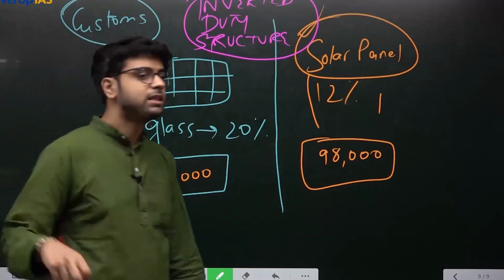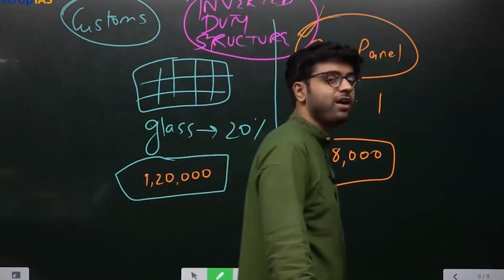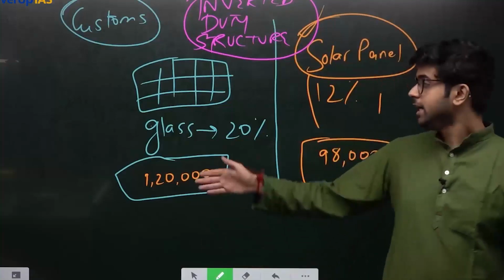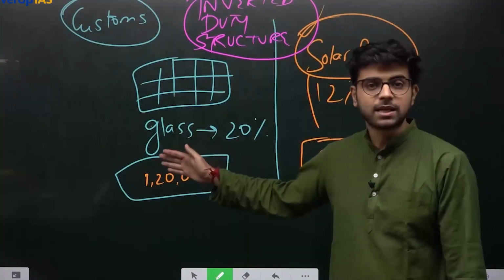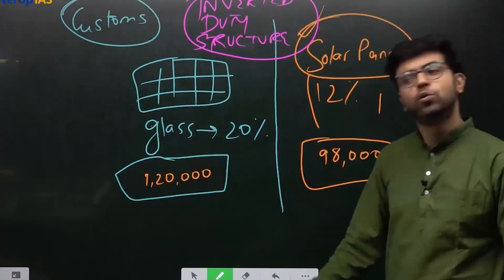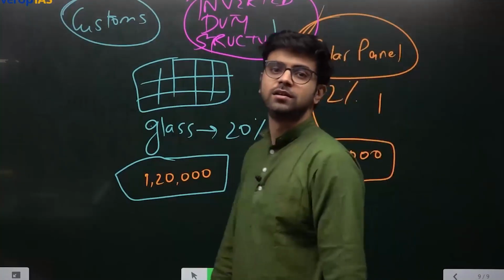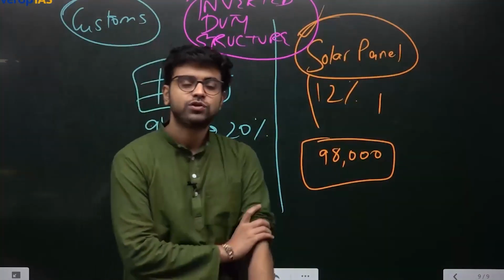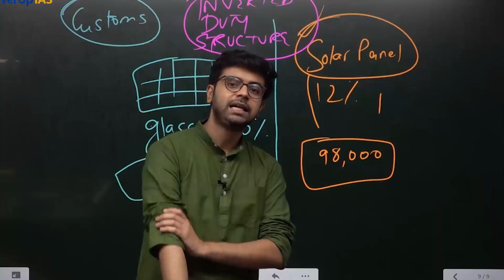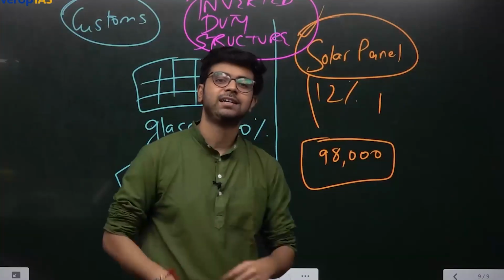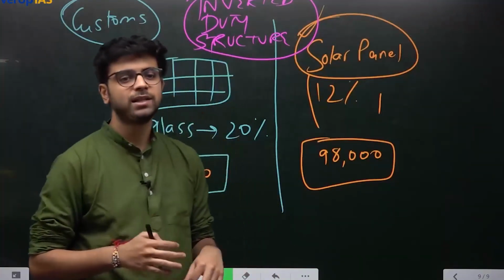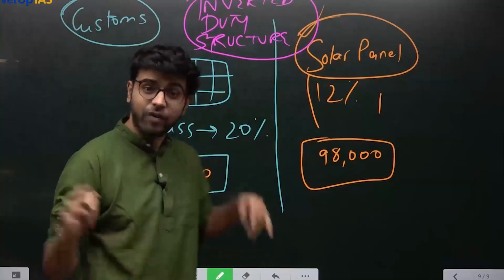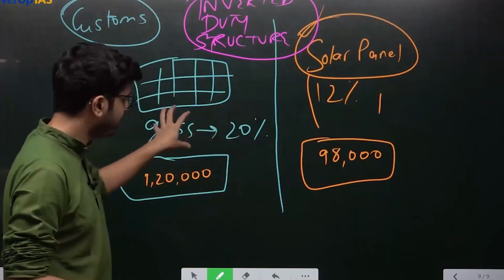Are you getting this? How would you explain inverted duty structure? Higher import duty on raw materials compared to the finished goods themselves. Usse acha I will import only. Okay? So now go into Adani's seat and think. Adani will think, yaar, okay, Make in India, Atmanirbhar Bharat is all good, but Indian products are costly. Why are Indian products costly? Because import duty on raw material is higher.